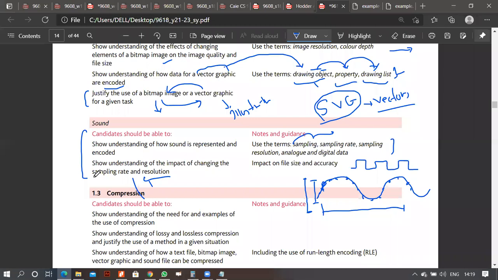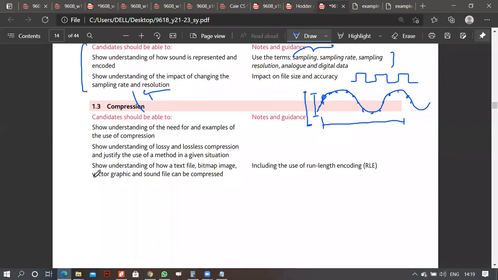No, sir. Right. Compression: show the understanding and the need for compression, and examples of its use. We have talked about this before, and I'm sure you know it because I gave you some papers, you attempted them too, I have them, and most of you did well. You have lossy compression and you have lossless compression. Obviously, you know that in lossy compression some information is lost, in lossless compression no information is lost.